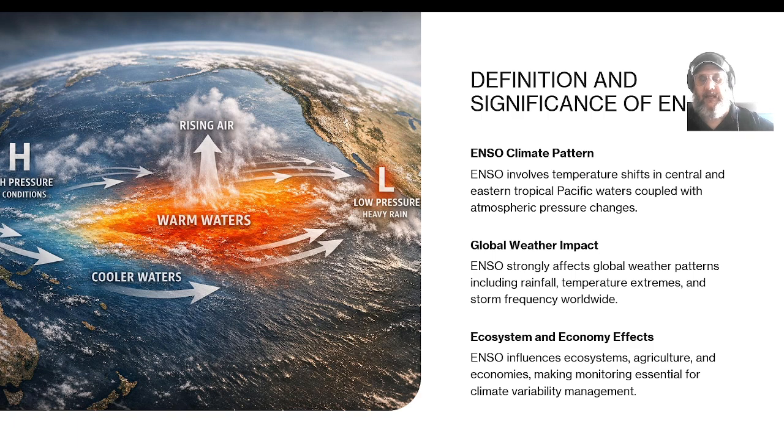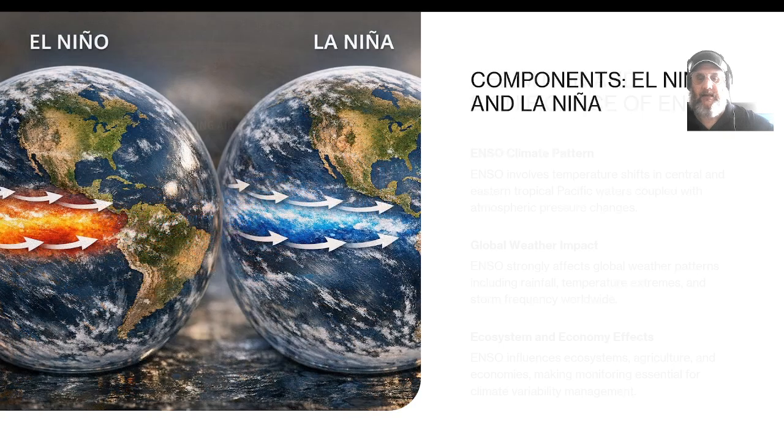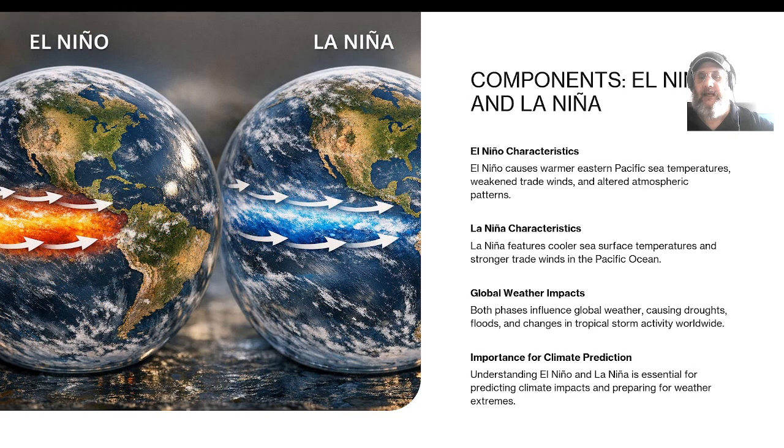Ecosystem and economy effects. ENSO influences ecosystems, agriculture, and economies, making monitoring essential for climate variability management. Components: El Nino and La Nina. El Nino characteristics: it causes warmer eastern Pacific sea temperatures, weakened trade winds, and altered atmospheric patterns.